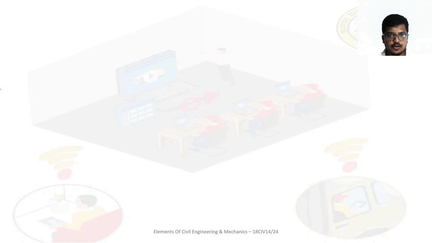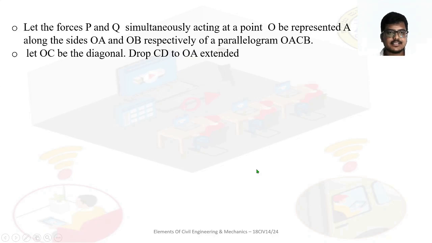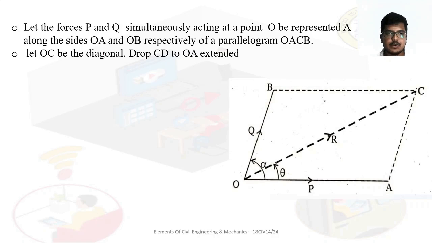See here, we'll prove that. So let us consider two forces, that is P and Q, simultaneously acting at a point O, be represented along the sides OA and OB respectively of a parallelogram OACB. Let OC be the diagonal. Drop CD to OA extended. So here we will drop CD to make the OA extended.